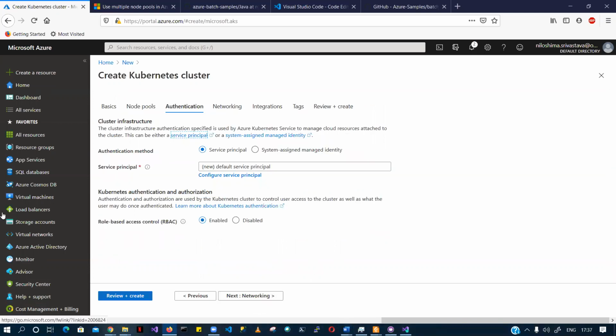Then in the authentication section, you see there is something called a service principal, an authentication method. A service principal is basically the account under which the nodes are going to run. By default here, it's going to create a brand new account, a default service principal account.